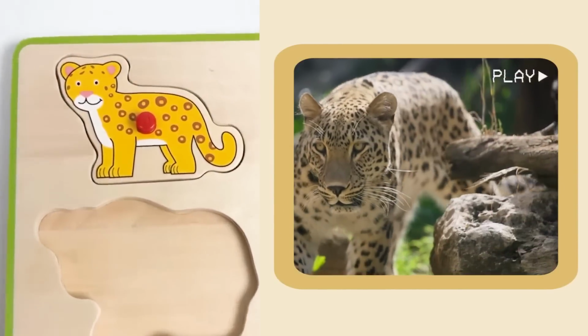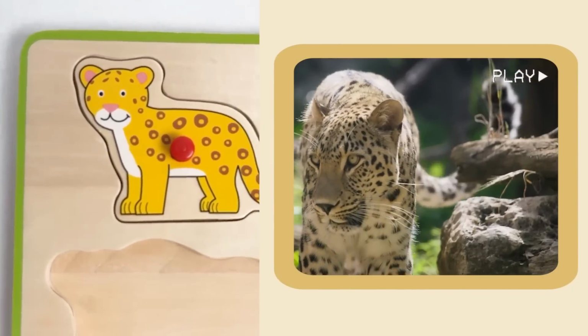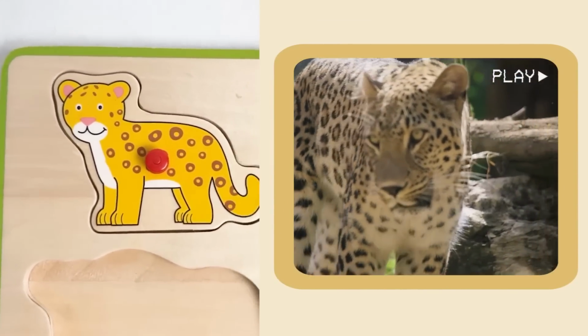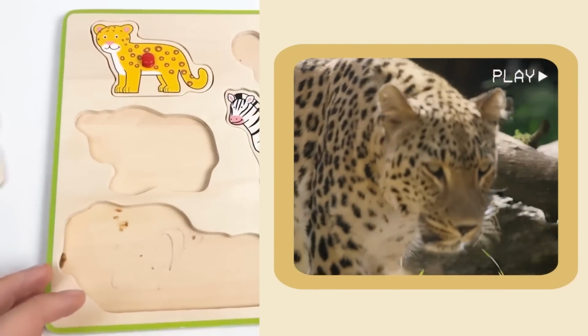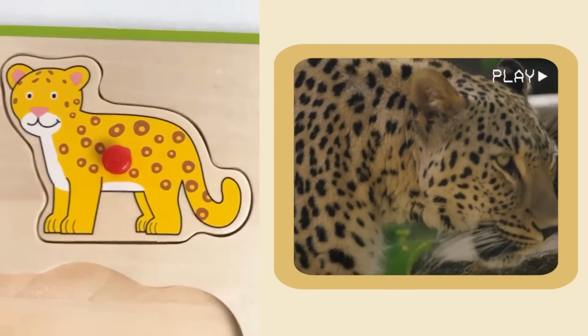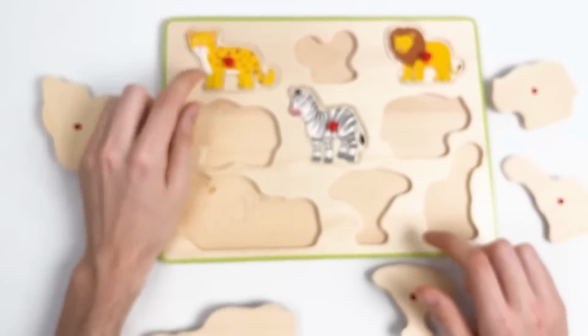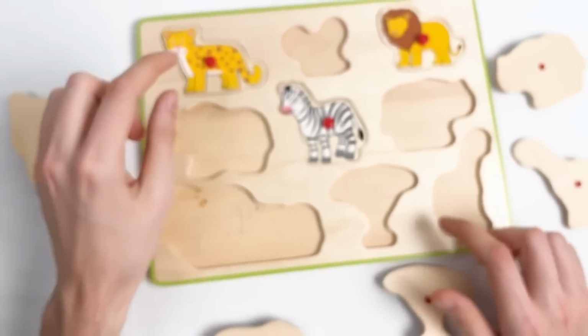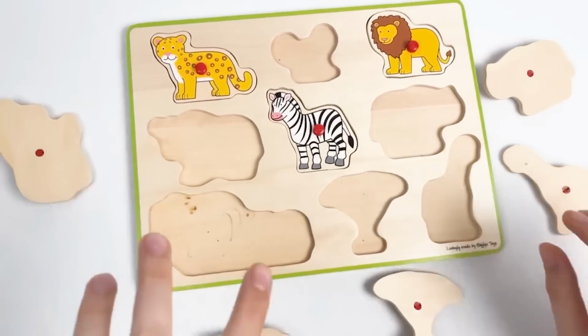And here is the small fact about the leopard. Leopards have beautiful spots and are great climbers. They sometimes rest in the trees. Great! Well done! We found our third animal. And we continue with the next one.